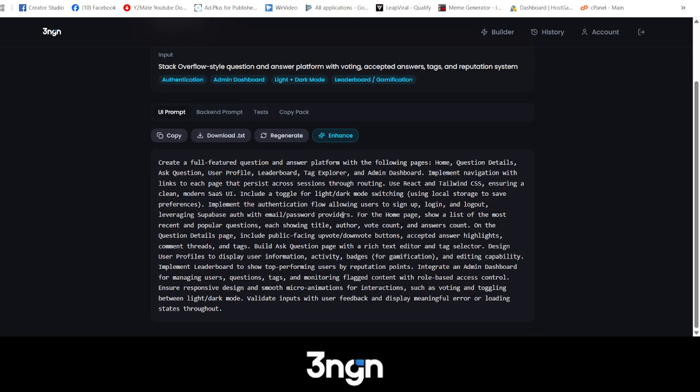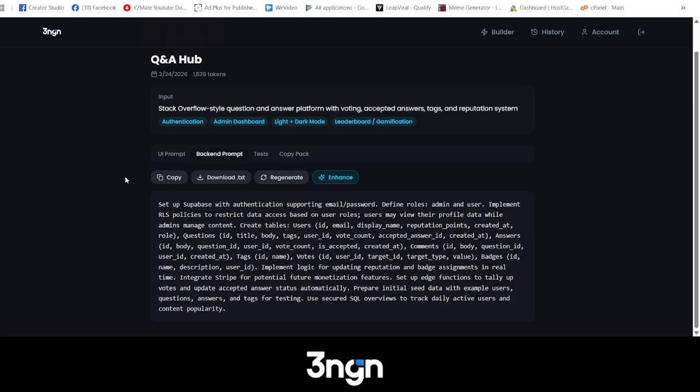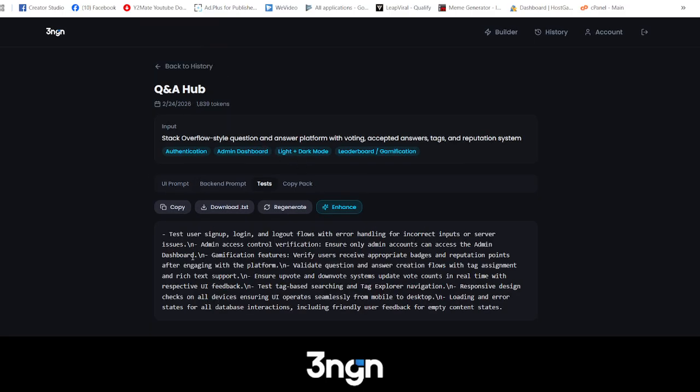So you got your first prompt, your UI prompt, which is basically the overall look of the website. Then the back end prompt, where it prompts together Supabase and your authentication and the email and the passwords, and it defines the roles and it sets everything up for you, right? So you don't have to be tedious and you don't have to do it. Then it gives you tests, a test prompt that you can enter into it. It will create a user. It'll test the login, the logout flows. It'll test everything.